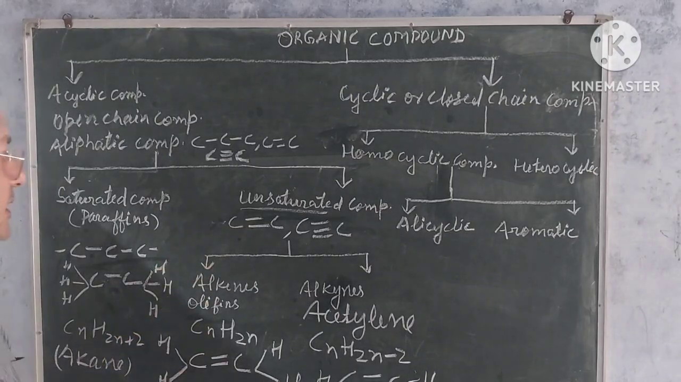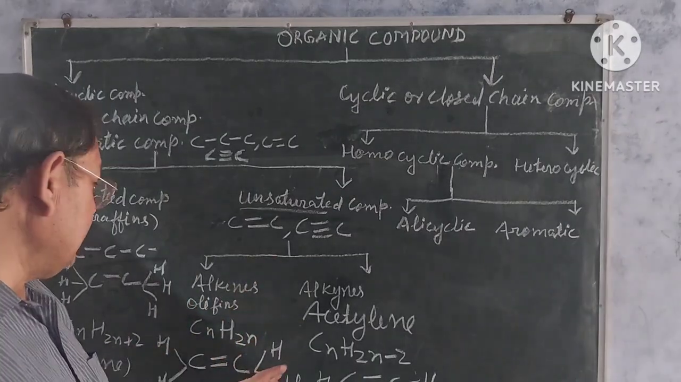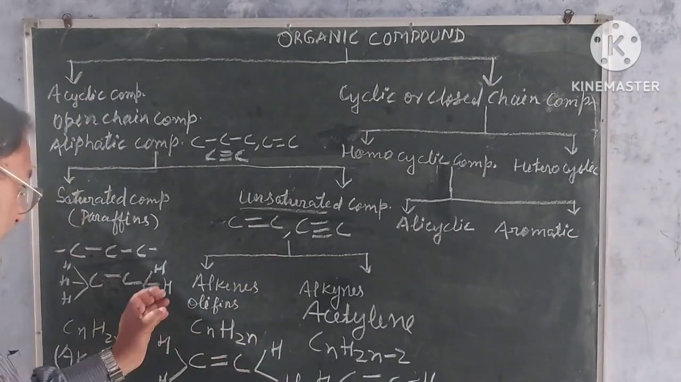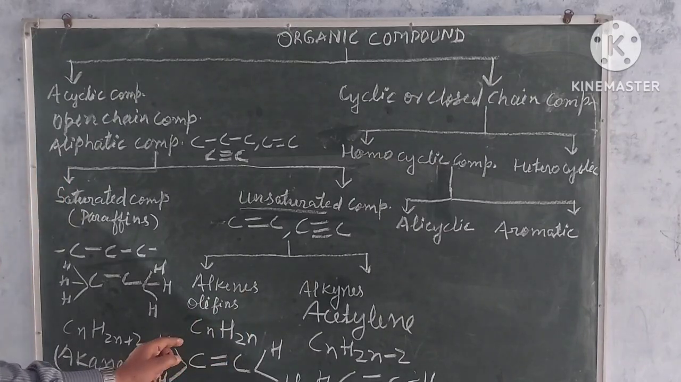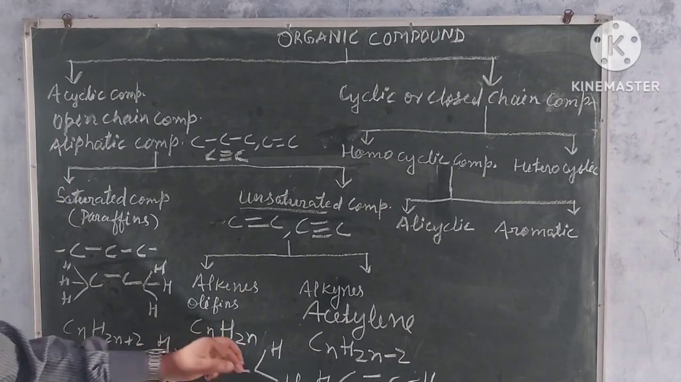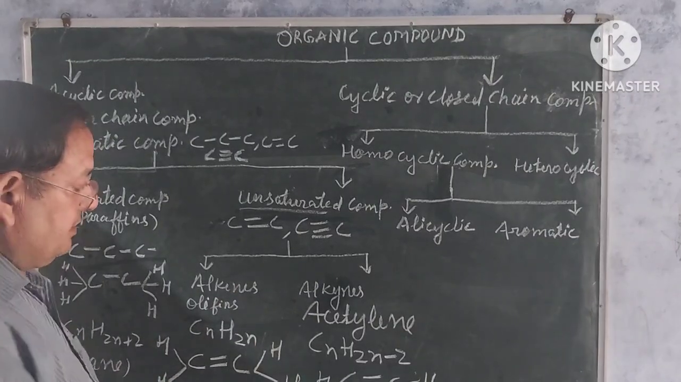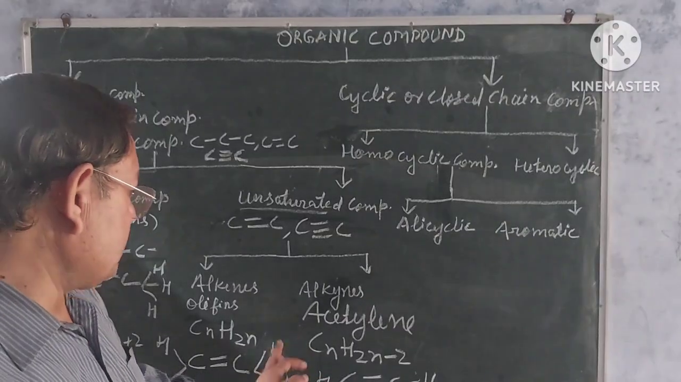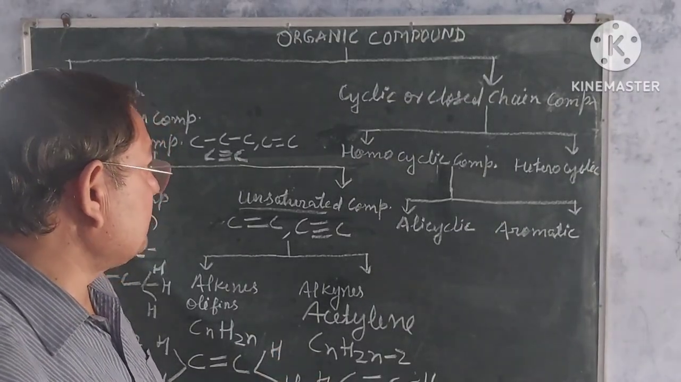And unsaturated hydrocarbons are further divided into alkenes and alkynes. Alkenes are also known as olefins. Its general formula is CnH2n, and the first member is ethene. And for alkynes, the first member is ethyne, that is commonly known as acetylene.